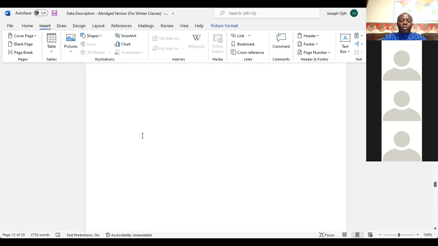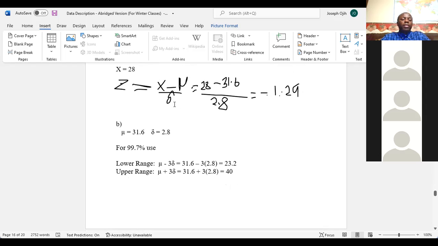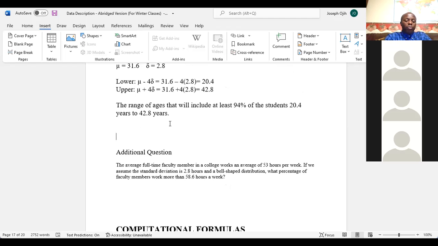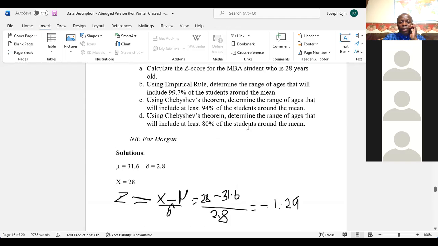I'm going to paste the formula so we can apply it to this question, part D. We can make the estimate. It will take a little while, but it is worth the time. It says determine the range of ages that will include at least 80% of the students around the mean.